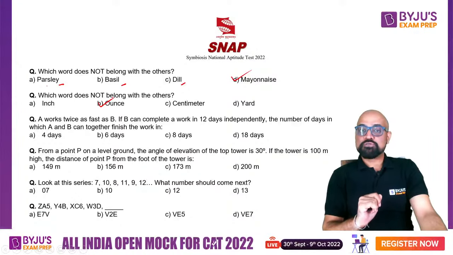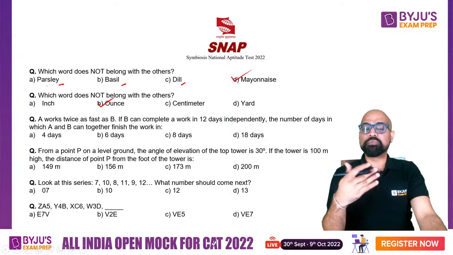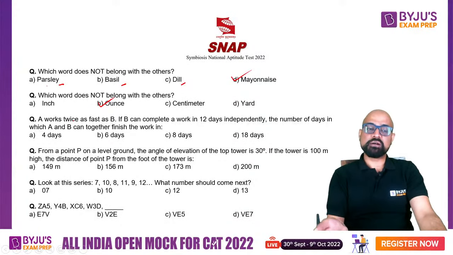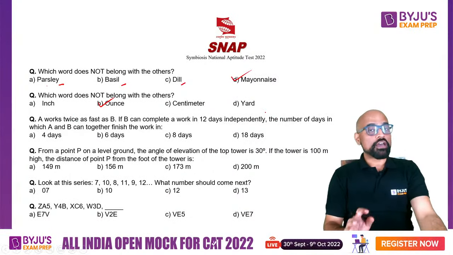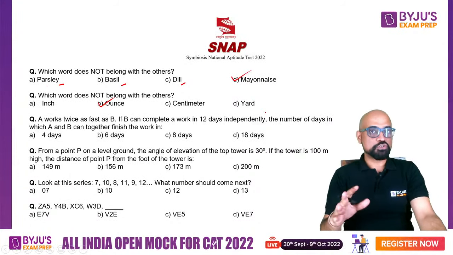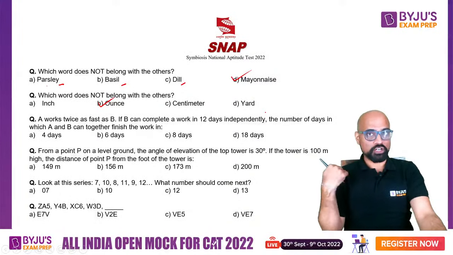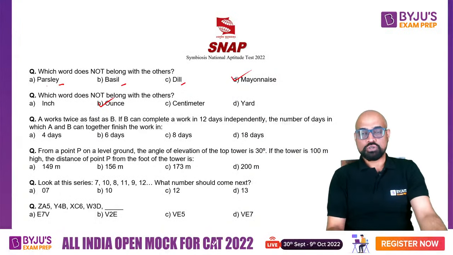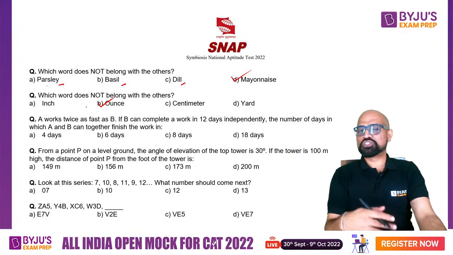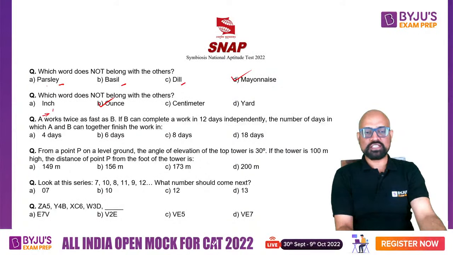Now you have got a time and work question. A works twice as fast as B. If B can complete a work in 12 days independently, the number of days in which A and B can together finish the work is. So every question in SNAP is going to be objective, as in you will have options. There is not going to be any theta question जहाँ type in करना होता है. There is no calculator also. Okay, you are not allowed to carry. There is no calculator. So they don't give you even very complicated calculations. So we know that A works twice as fast as B, and B can complete it in 12 days. That means A will finish it in 6 days.